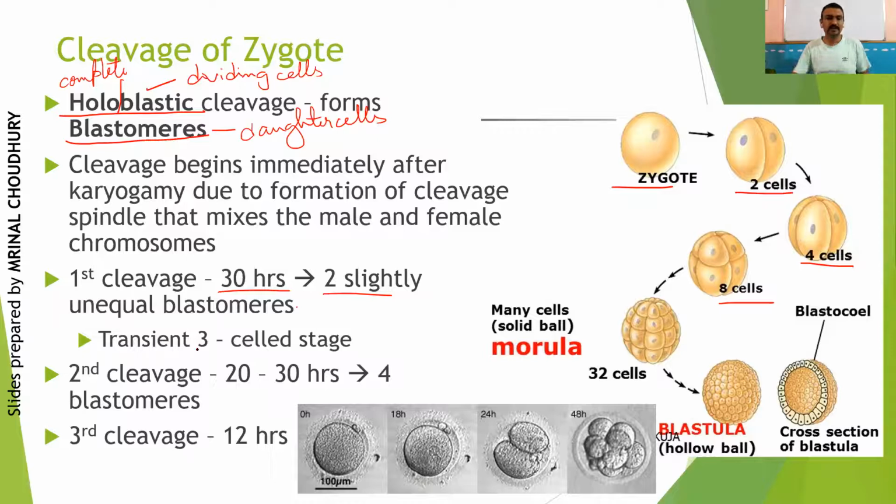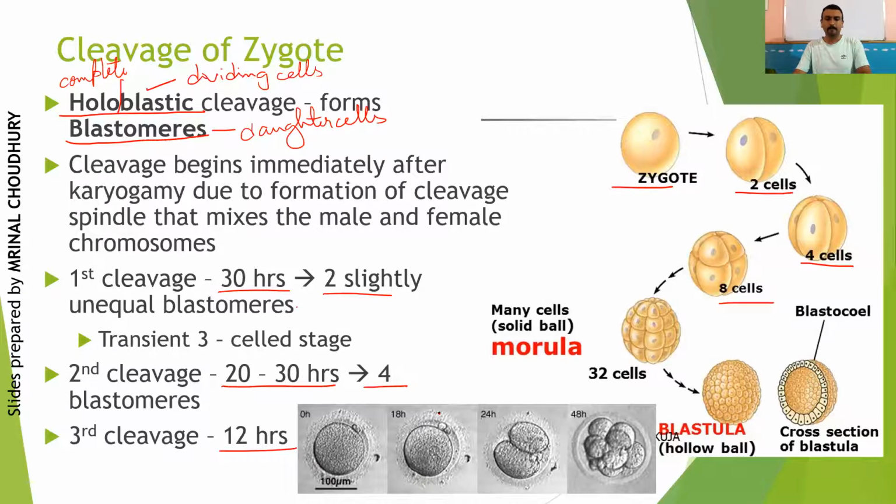Then the second cleavage will take place within around 20 to 30 hours. Both the blastomeres will undergo cleavage, giving you a 4 blastomere condition, right? Then the third cleavage takes another around 12 hours. And by that time, if you see 30 plus 30, 60, plus 12, around 72 hours, you will see that the cell has undergone complete division to give you almost an 8-cell condition, right?